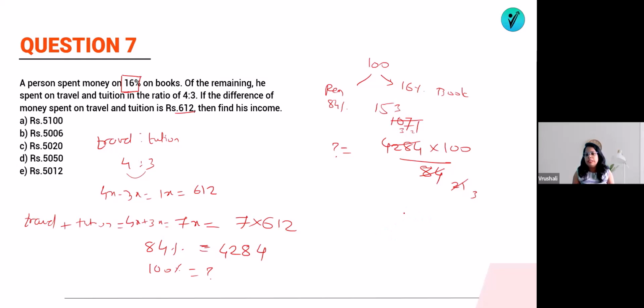So 153 into 100 divided by 3. 3 5s are 15 and 3 1s are 3. So 51 into 100 will be 5100. So you can see his total income was 5100. That's it. Answer is option number A. Easier. Now let's jump on the next question.